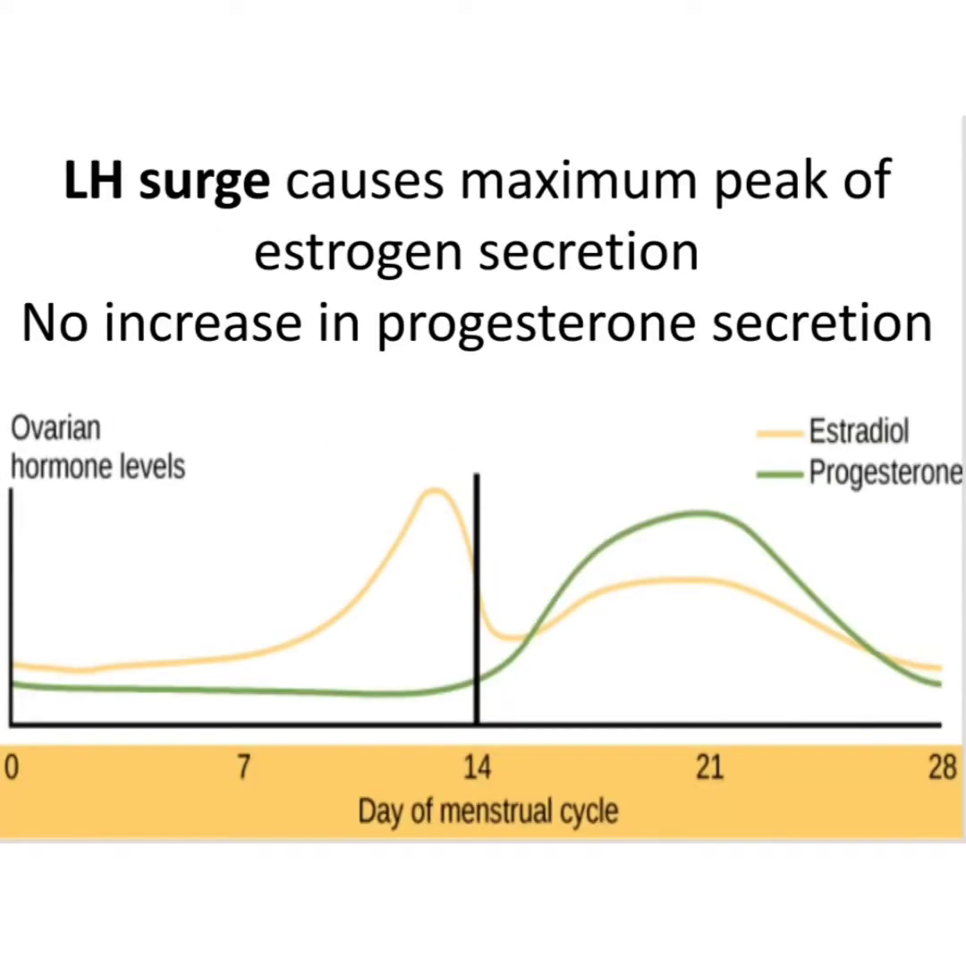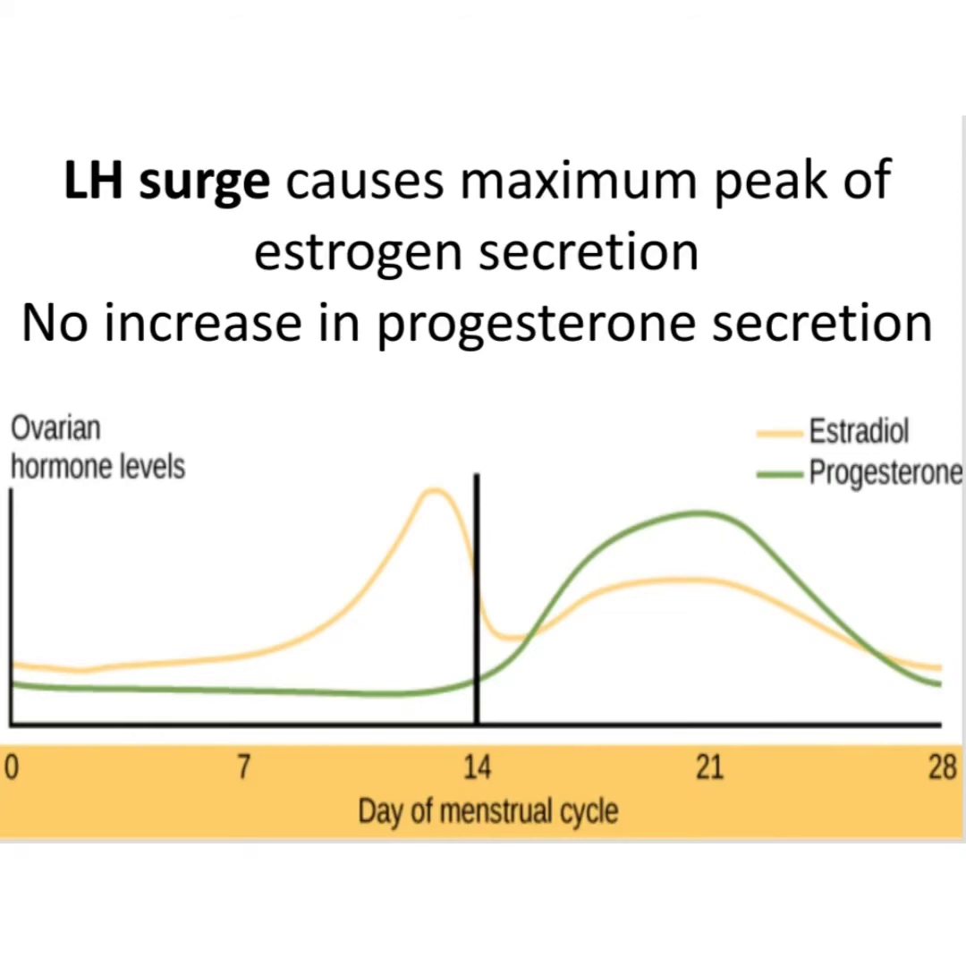What does LH surge do? This causes the release of the ovum from the Graafian follicle. And this also stimulates the excess secretion of estrogen, which is also at maximum level. There is no increase in the progesterone secretion.